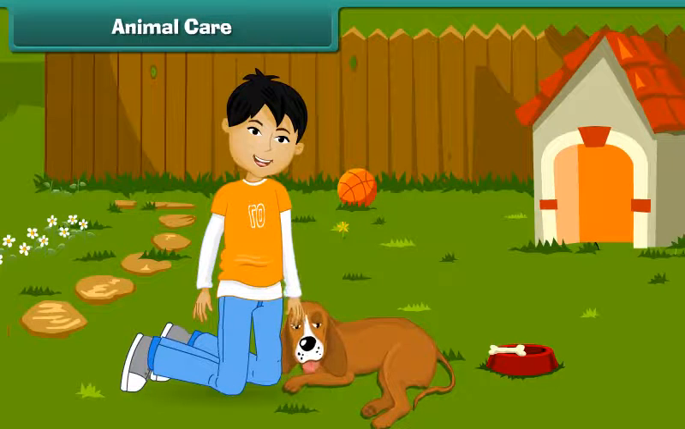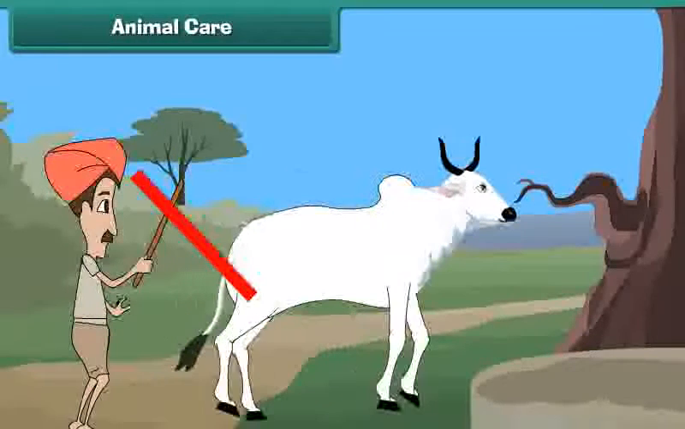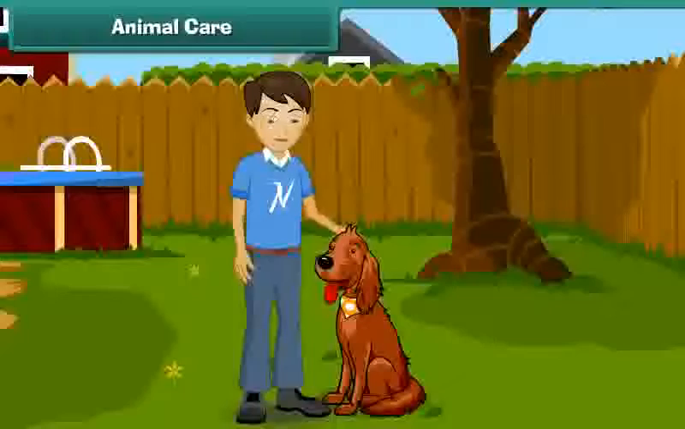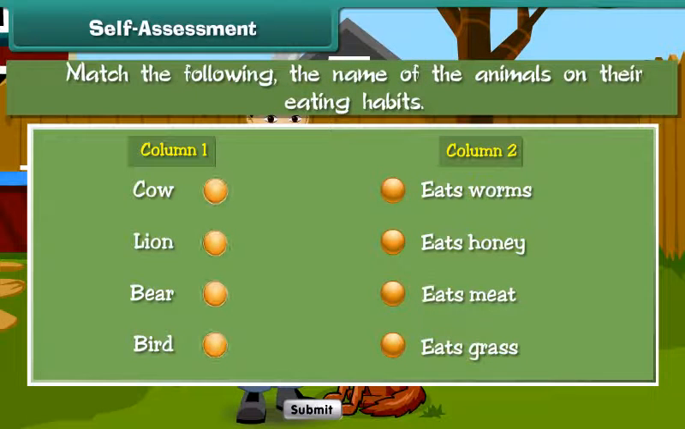Animals are our friends. We should not hurt or kill them. We should protect them and treat them with love. Self-assessment. Match the following the name of the animals with their eating habits.